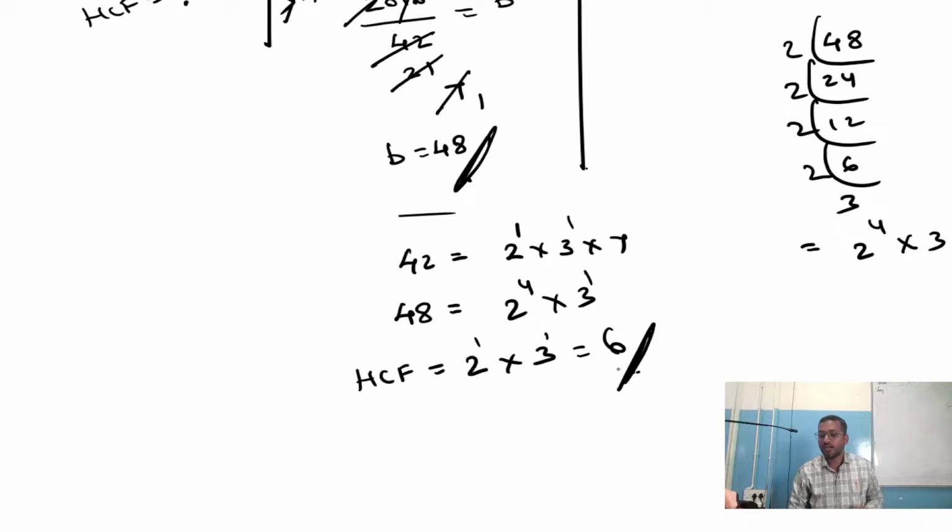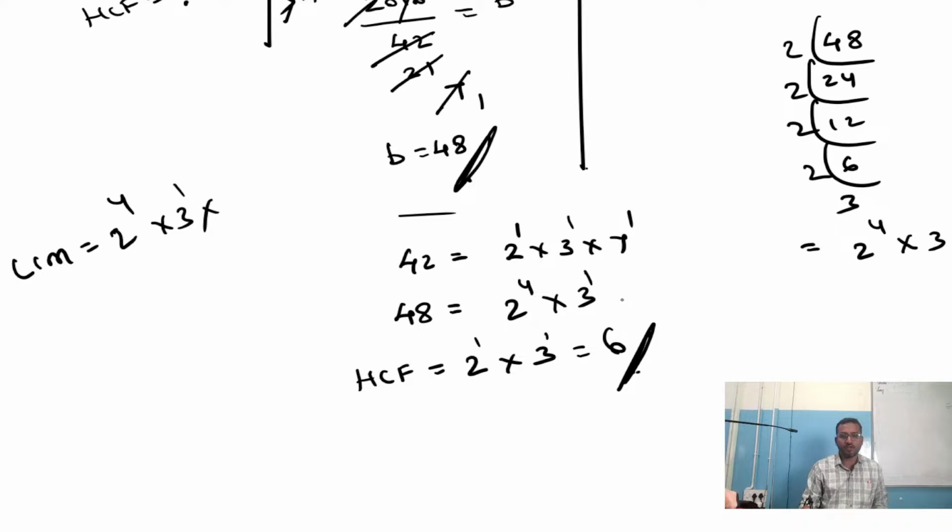6 is the HCF. So the lesser power, if you take, that is HCF. The greater power, if you take, that is LCM. I'll show you LCM also. They have not asked, but still I will show you. So 2 power 1, 2 power 4. Which is the bigger number? 2 power 4. So 2 power 4 is in the LCM. Here 3 power 1, 3 power 1. Which is bigger? Bigger is only 3 power 1. Here 7 power 1 is there.